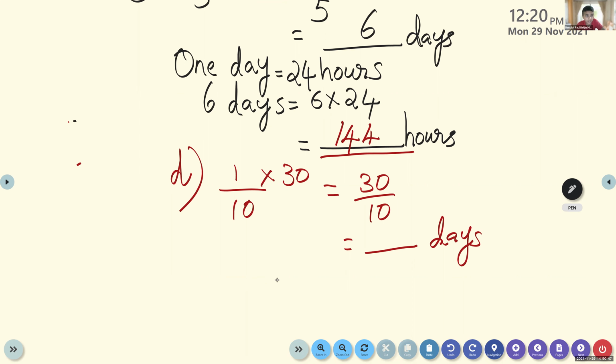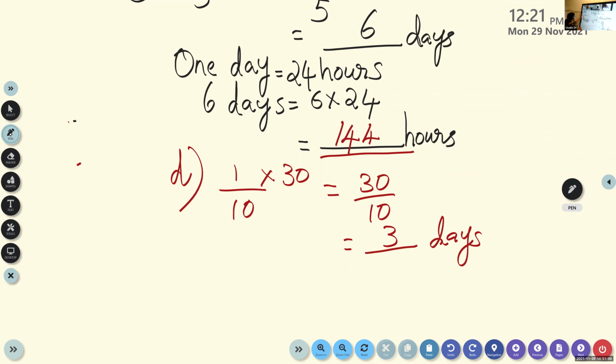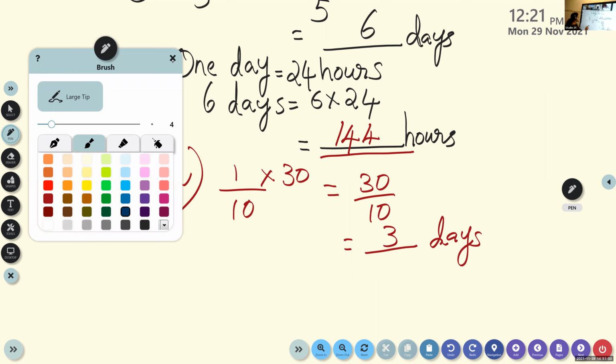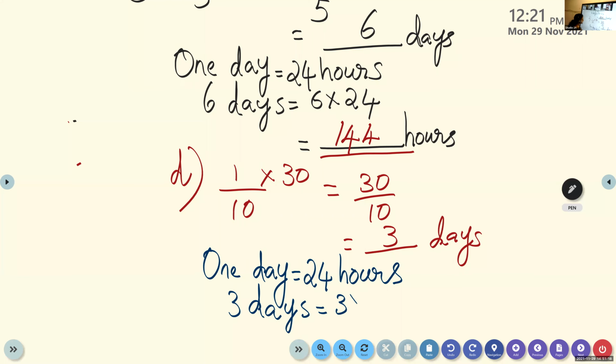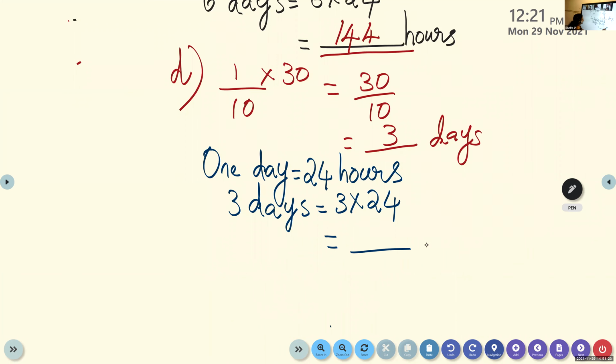Ma'am, the answer is 3. 10 3s are 30. Again, find out the answer in hours. We have to do hours. So 1 day is equal to how many hours? 24 hours. So 3 days, it will be 3 times 24. Find out.